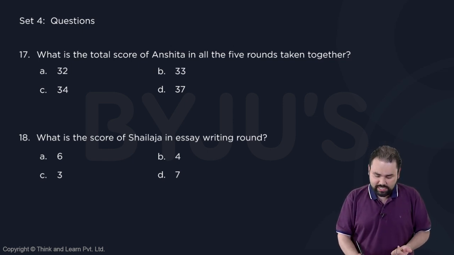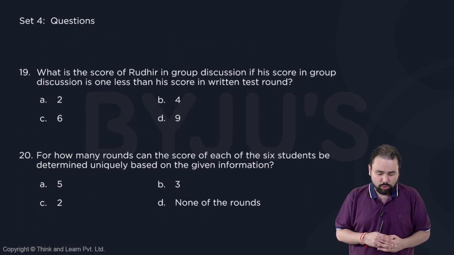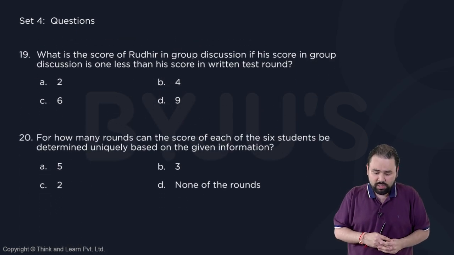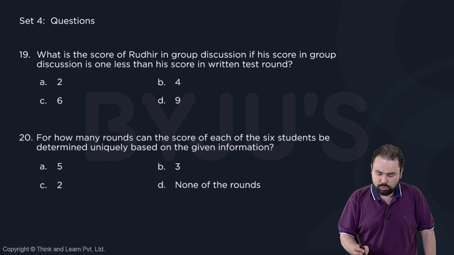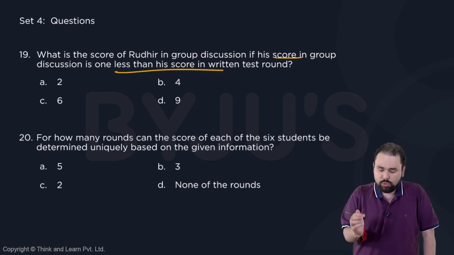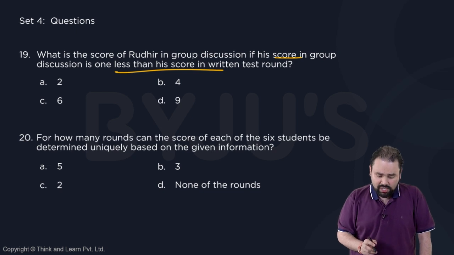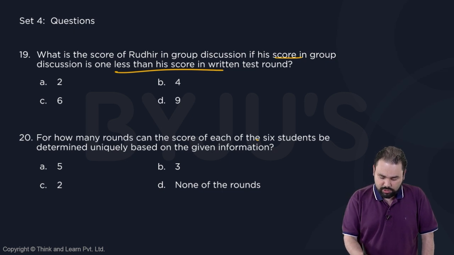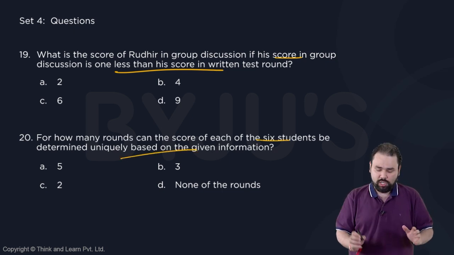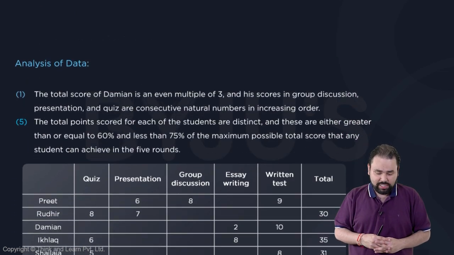Score of Shailaja in essay writing round, no CBD, again very very good. What is the score of Rudhir in group discussion? If his score in group discussion is 1 less, then... that means I will not know the categorical answer, it will be an if then. For how many rounds can the score of each of the 6 students be determined uniquely based on the given information? That means the entire table I will surely not be able to solve. Okay, let's look at the table.